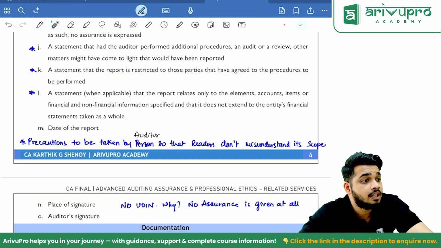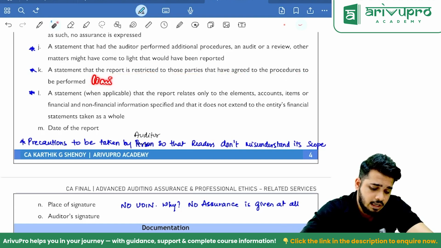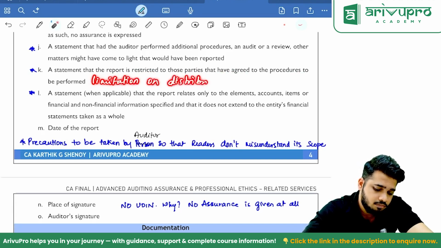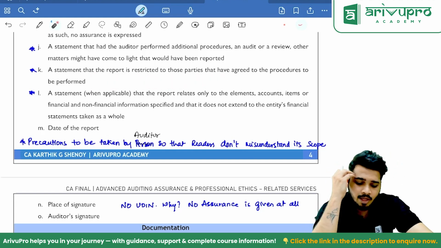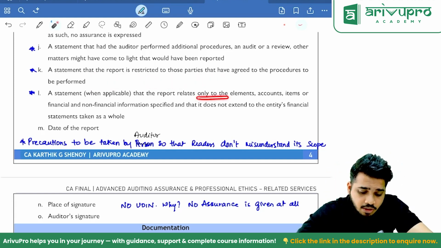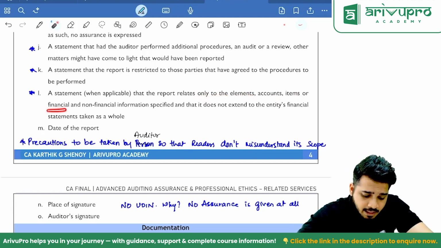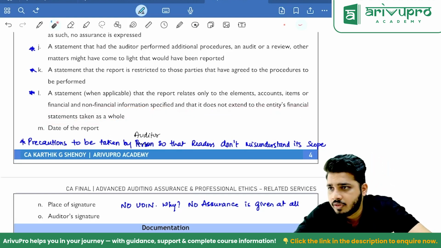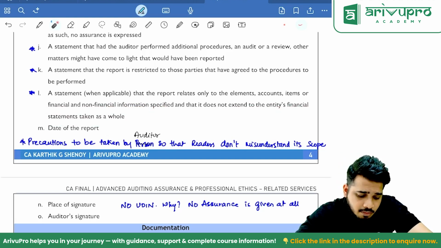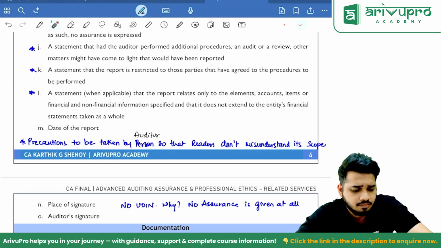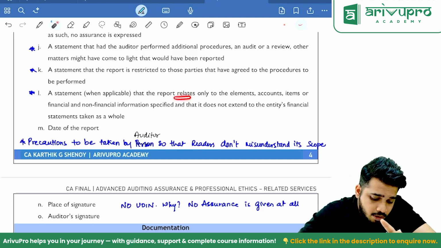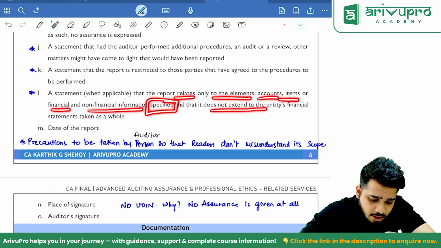Third, statement that report is restricted to those parties that have agreed on the procedures to be performed. Meaning what? Restriction. I can also say limitation on distribution or restriction on distribution. Clear? Then L, a statement that the report relates only to the elements, accounts, items or financial and non-financial information specified and that it does not extend to the entity's financial statements taken as a whole. Next one, limitation on distribution, you write.